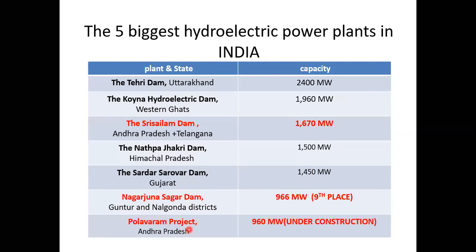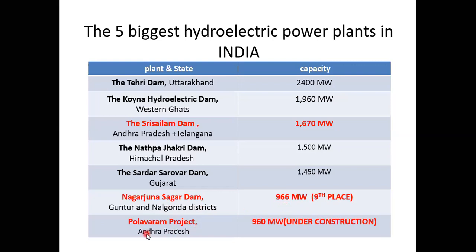Everybody knows why I'm considering these two, because these two power plants are also a part of the Telugu states. Nagarjuna Sagar Dam is located between Guntur and Nalgonda districts, which means it is present in our Telugu states only. The total contribution from Nagarjuna Sagar is 966 megawatts. And if you see its place India-wise, it is at 9th place. Out of this 966 megawatts, Andhra Pradesh will have less power, and the remaining power goes to Telangana state.